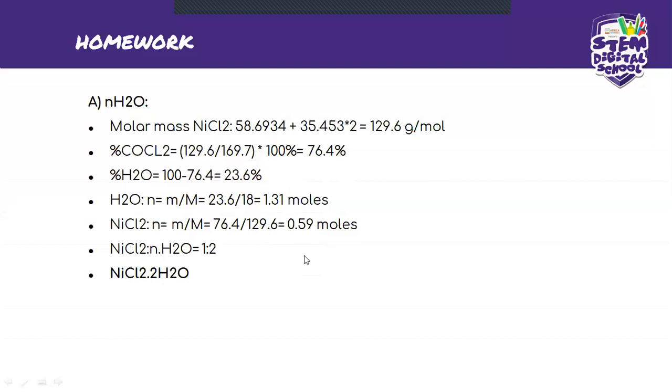Once we get this, we can divide both sides by the smallest number. So we're going to divide both sides by 0.59. And this should give us roughly 1 to 2. So the ratio here is going to be approximately 1 to 2, because the 2, we just took it to the nearest 10. It was 2.22, so I took it to the nearest 10, and that should be 2. And that's where you plot it in right here.